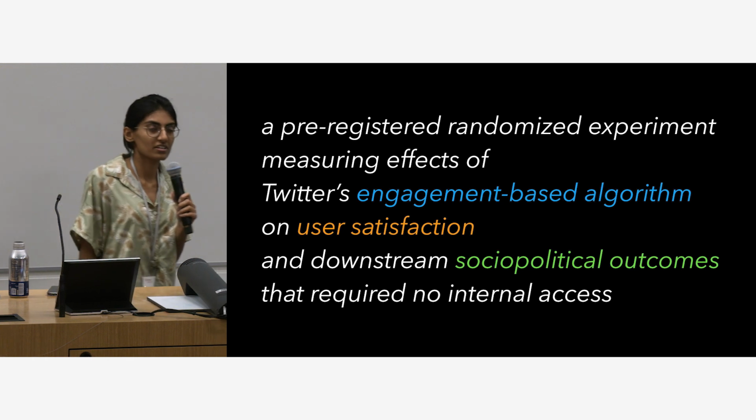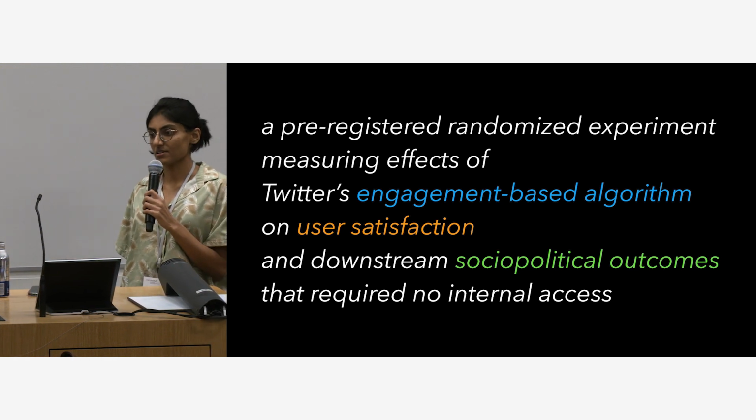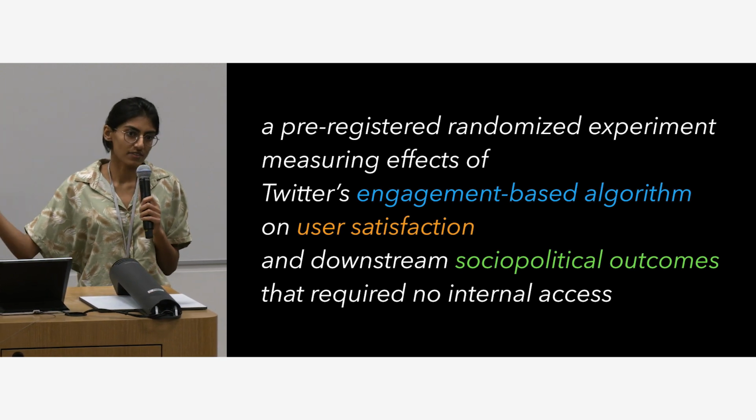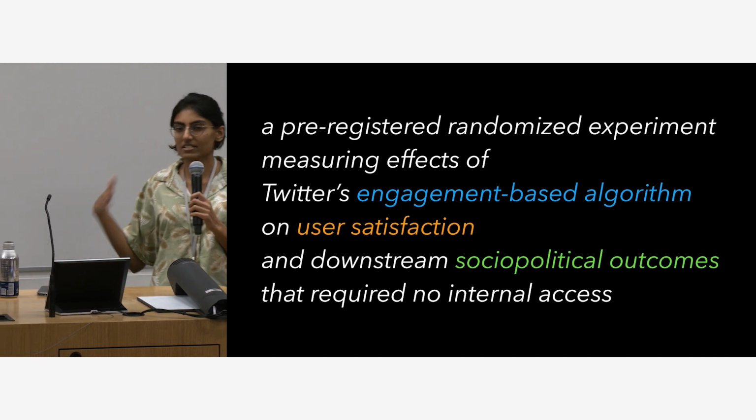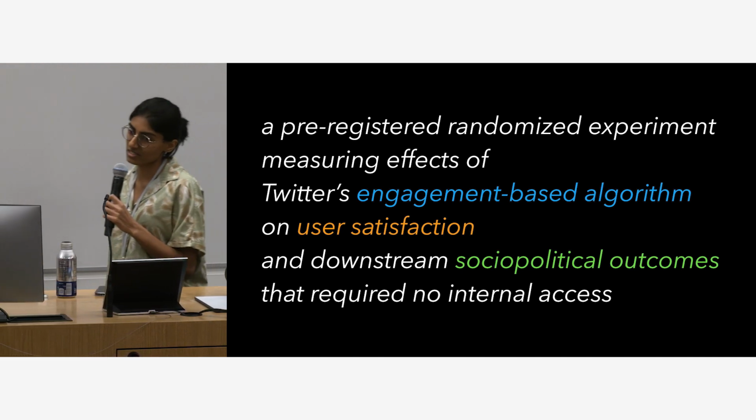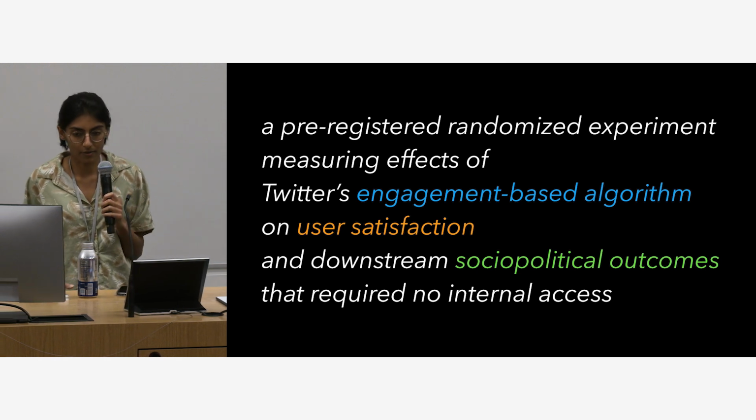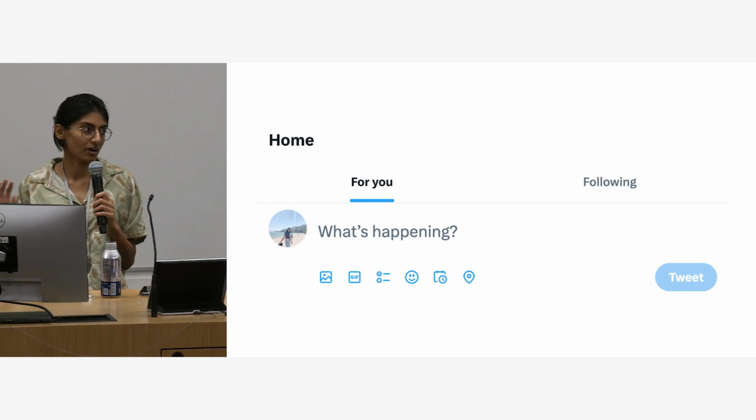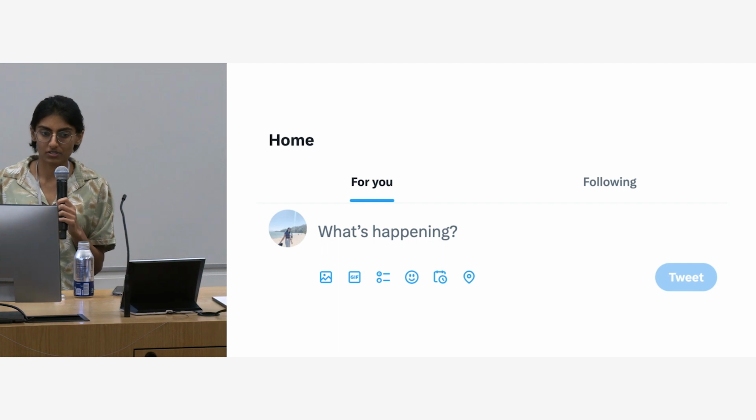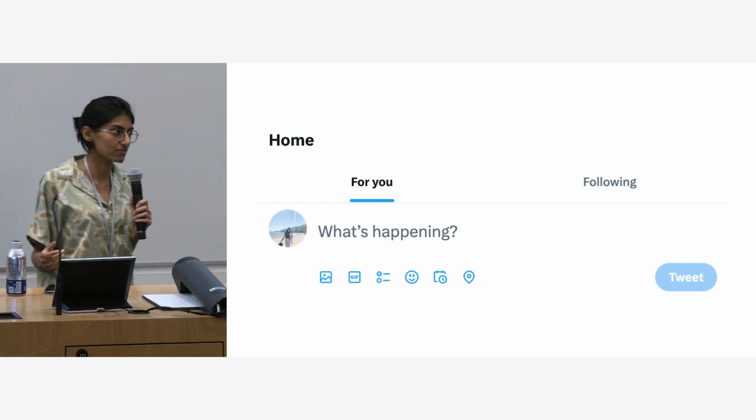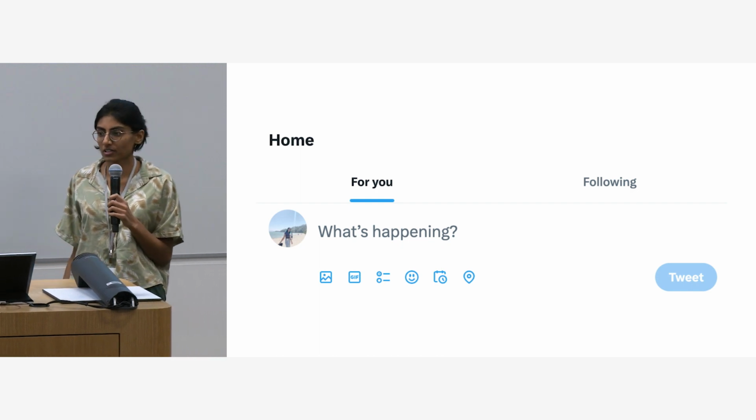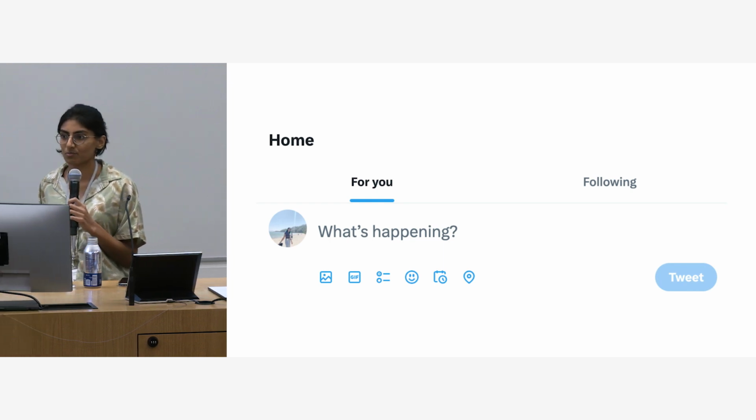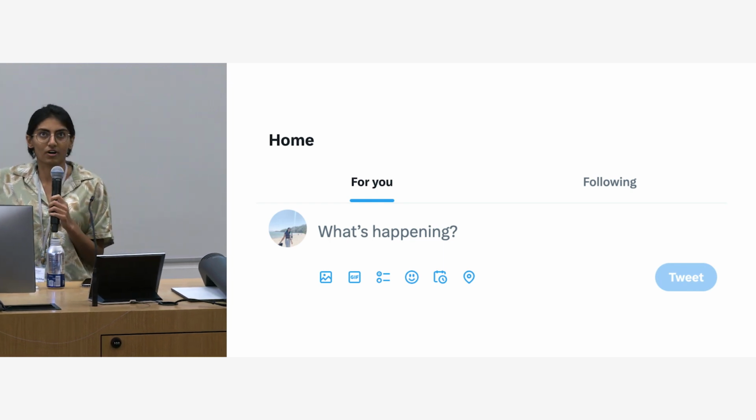So in this work, we did a study measuring effects of Twitter's engagement-based ranking algorithm on both user satisfaction, which you can think of as being users' more stated, reflective preferences for the content they see, and also some downstream socio-political outcomes that I'll talk about in a second. We did this experiment without any collaboration with Twitter, and it required no internal access. The way we were able to do this is because Twitter exposes two types of feeds to users. You can either look at your feed through the engagement-based algorithm on the For You tab, or you can just view tweets from people you follow in the reverse chronological following tab.